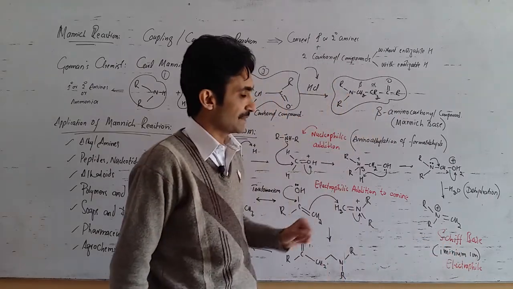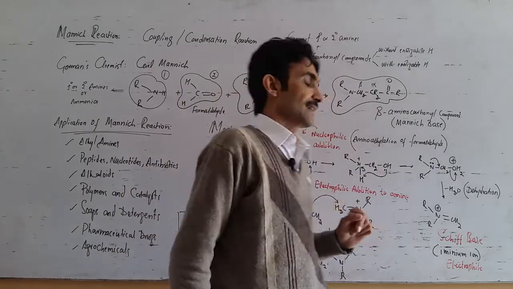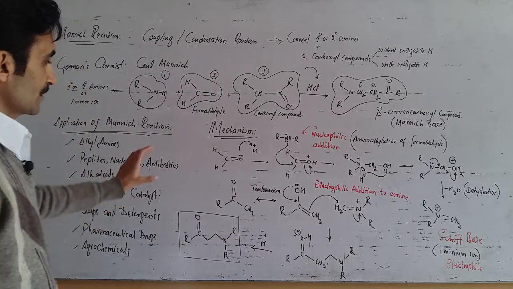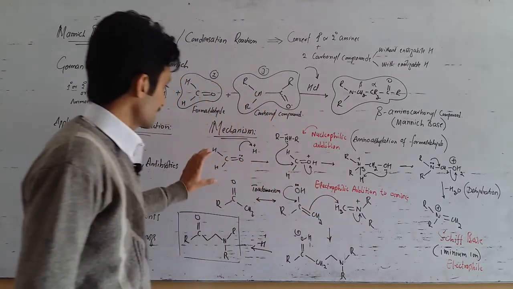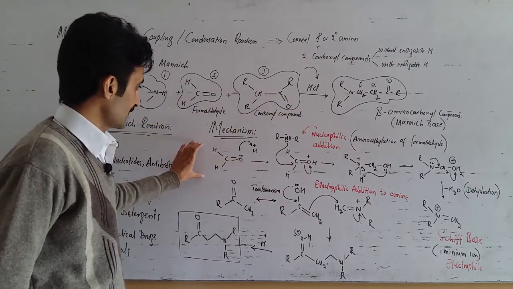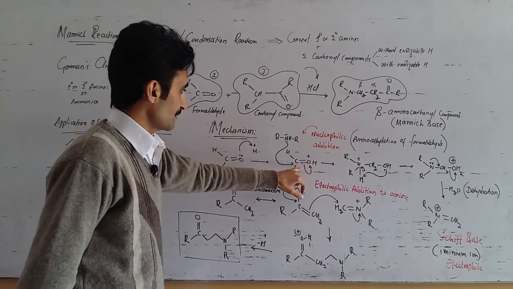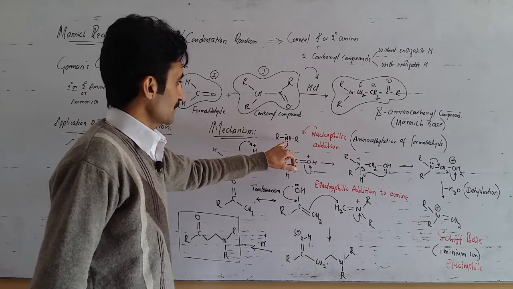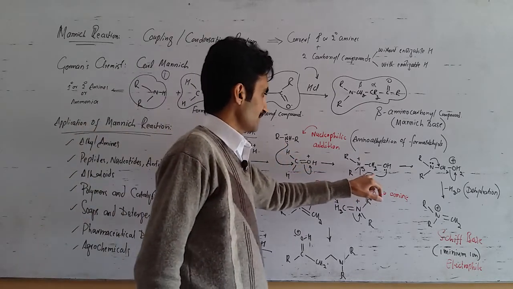This iminium ion ultimately acts as an electrophile in the second phase, which is a condensation phase. So the first phase is a coupling reaction. Just focus once again on the mechanism. The first step involves the protonation of formaldehyde. Once the formaldehyde is protonated, an ammonia molecule or amine adds to it to give rise to a complex.